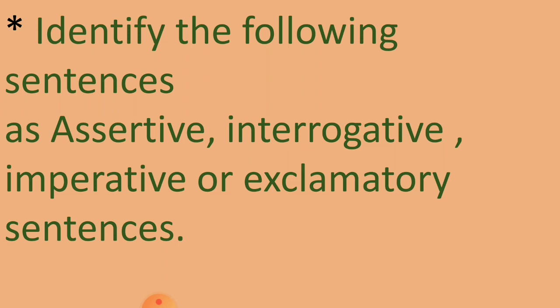They simply state or deny something, so they are called declarative or assertive sentences. They always begin with a capital letter and end with a full stop. For example, he always speaks the truth. You should not waste your time. The farmers work in fields. Nikhil ran fast.